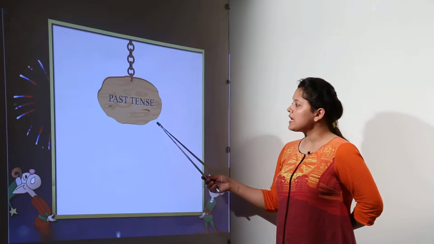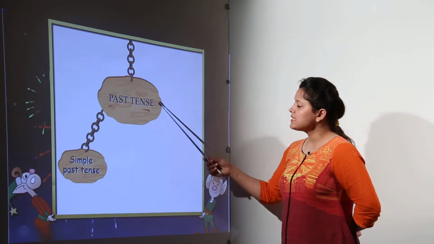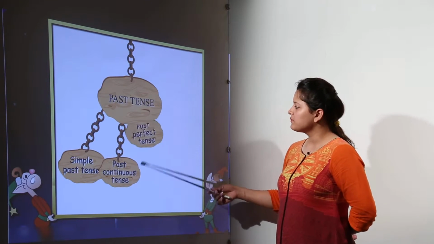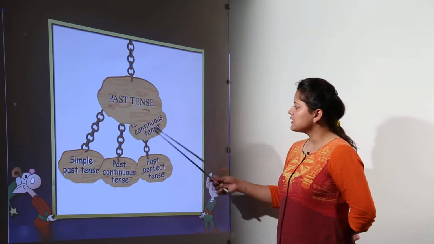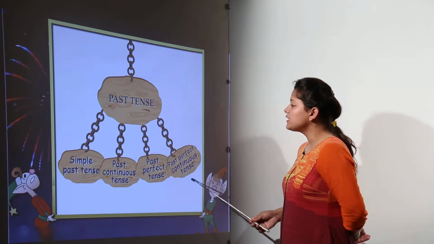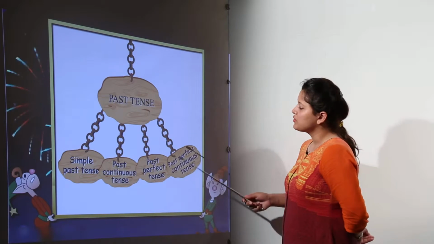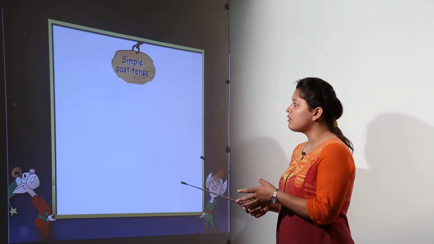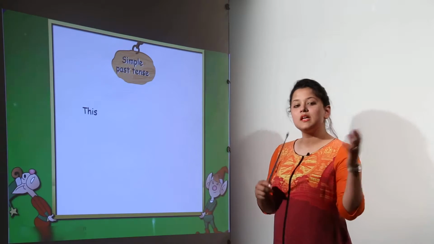Then we can have the past tense. Now the past tense can be the simple past tense, the past continuous tense, the past perfect tense, and we can have past perfect continuous tenses. So past tense is about that thing or the verb or the action that has taken place in the past.